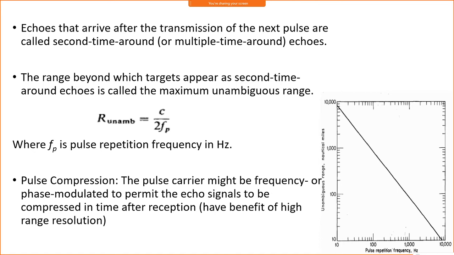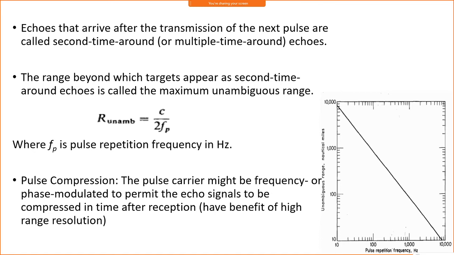So now this pulse carrier might be frequency or phase modulated. As I said, ASK, FSK or PSK, whatever you have done in the lab. Similarly, the pulse carriers can be frequency or phase modulated to permit the echo signal to be compressed.